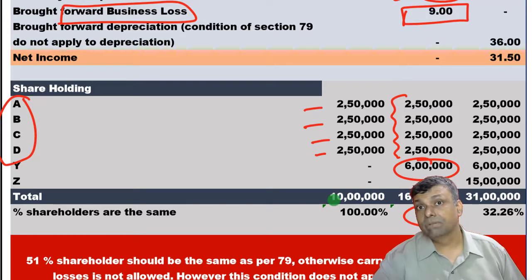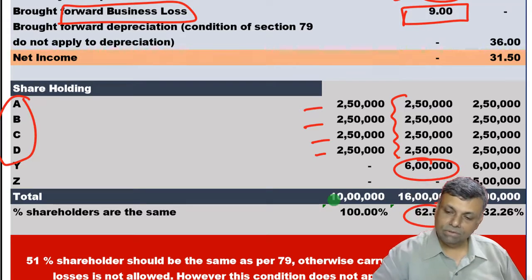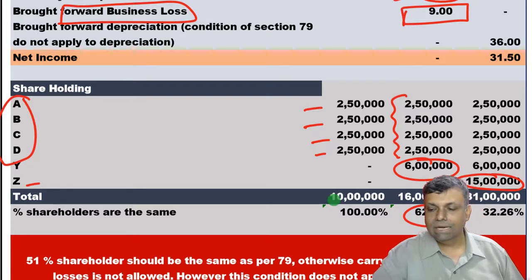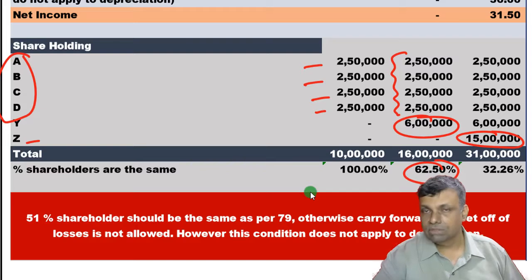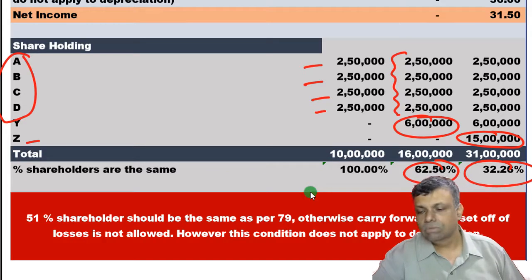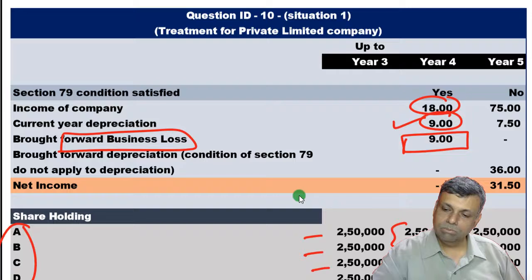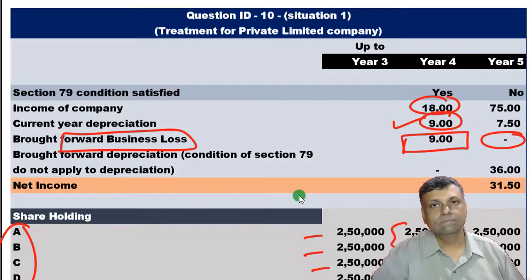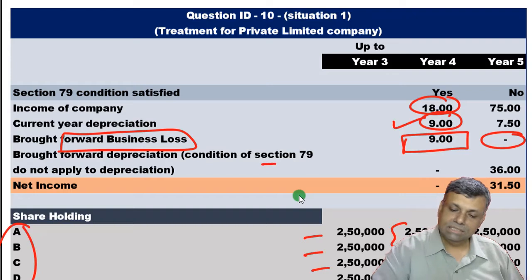However, in the year number 5, now there is a further issue of share capital to Mr. Z, and the old shareholders, that means shareholders of the year of carry forward, now their holding has declined to some 32 and odd percentage. That means the 51% shareholding condition has been violated. So in the year number 5 you cannot get that particular set off of the business loss. However, conditions of section 79 do not apply to depreciation.